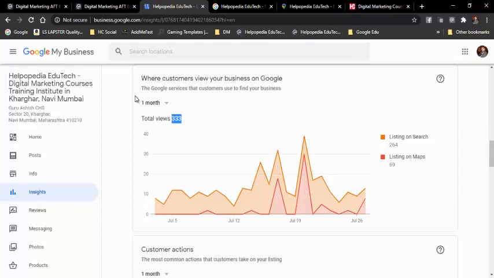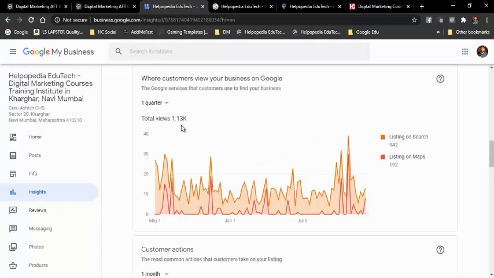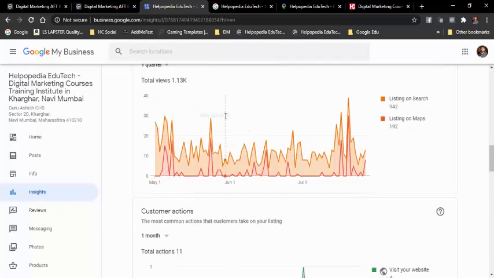So this is for 1 month, and if I see for 1 quarter, we can see 1130 people, and total listings on search is 942, and listings on map is 192. So this is the listing that we get. We get all the statistics of the people who are visiting our page.